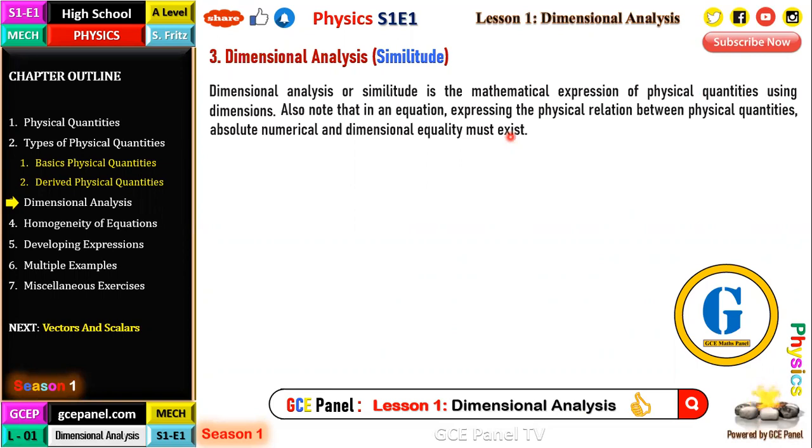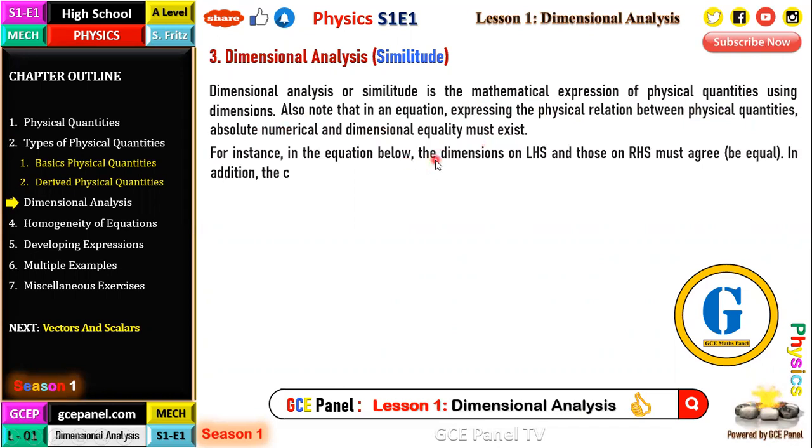For instance, in the equation below, the dimensions on the left-hand side and those on the right-hand side must agree or be equal. In addition, the constants must also be equal on both sides.